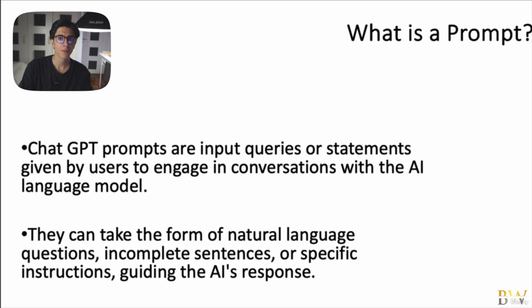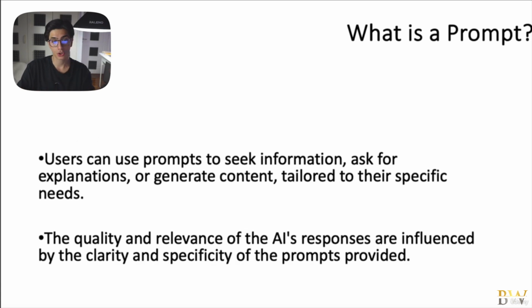Okay, so if you're going to be taking something home from this lesson, it is this sentence right here: based on the quality of the prompts that we input to ChatGPT, this is exactly what we're going to be getting out of ChatGPT. So we need to be very targeted and very spot on with our prompts. Users can use prompts to seek information, ask for explanations, or generate content tailored to their specific needs. The answers and the information that we're going to be getting from ChatGPT are directly proportional to the quality of the prompts that we input. The quality and relevance of AI's responses are influenced, again, by the clarity and specificity of the prompts provided.